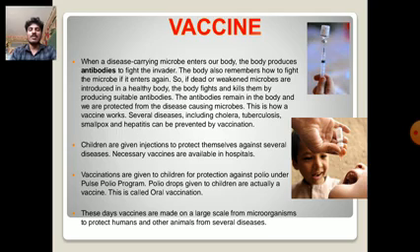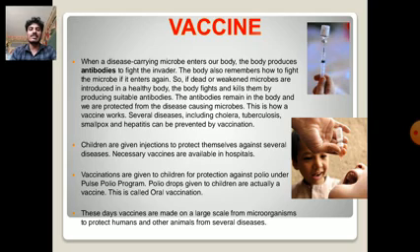Next, vaccines. When a disease-carrying microbe enters our body, the body produces antibodies to fight the invaders. The body also remembers how to fight the microbes if they enter again. So, if dead or weakened microbes are introduced in a healthy body, the body fights and kills them by producing suitable antibodies. The antibodies remain in the body and we are protected from the disease-causing microbes. This is how a vaccine works.